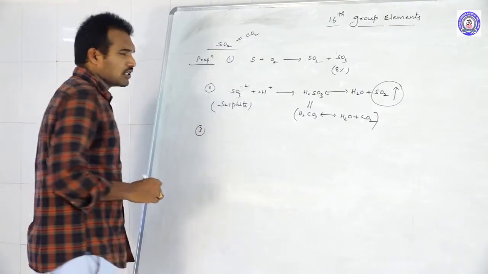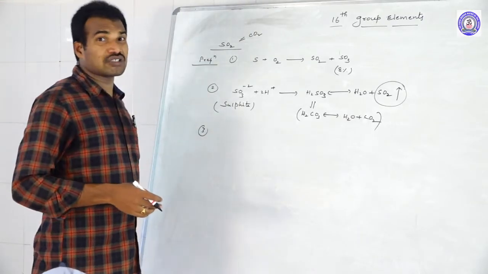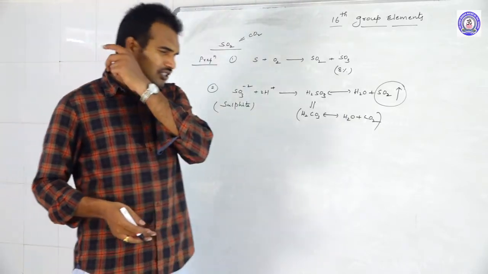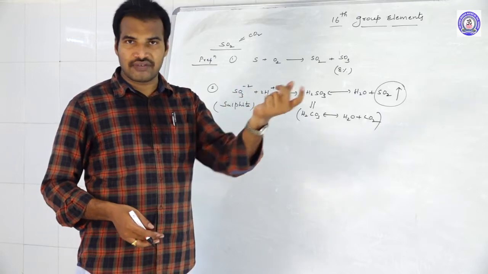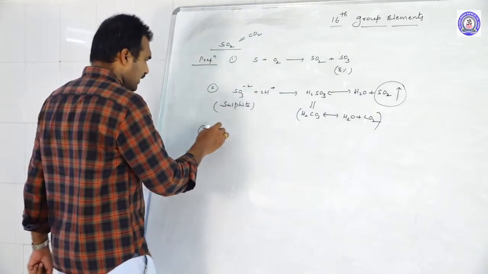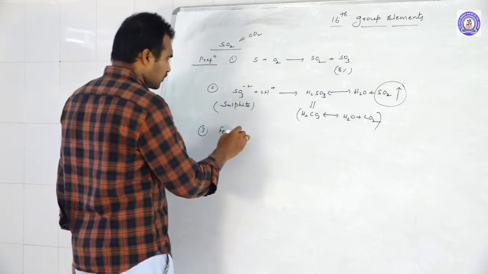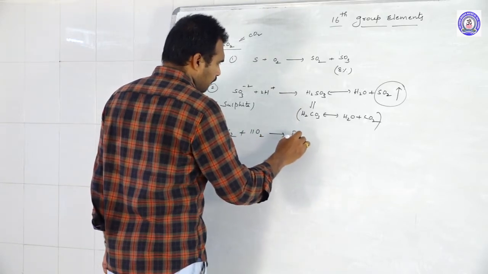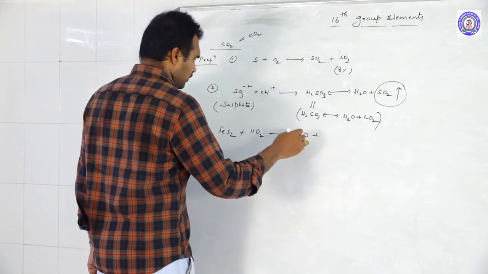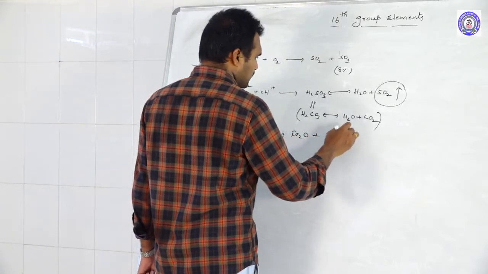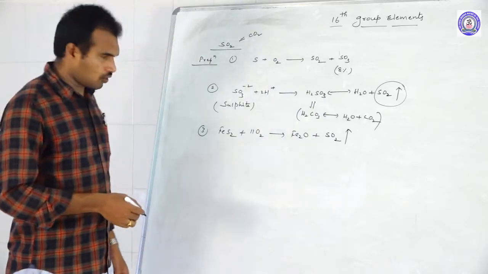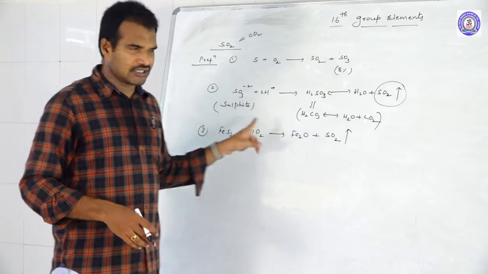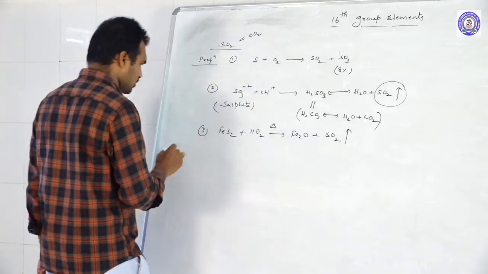Next, one more method of preparation is the roasting method, roasting and calcination. We follow roasting especially when we have metal sulfides. For example, if you take iron FeS2 and add oxygen to this, we will get Fe2O3, and the sulfur will come out as SO2 gas. It's not balanced, just remember that during roasting, iron sulfides are converting into sulfur dioxide.